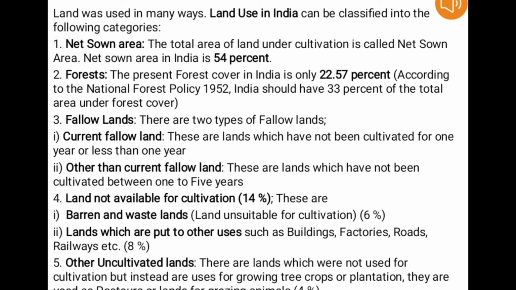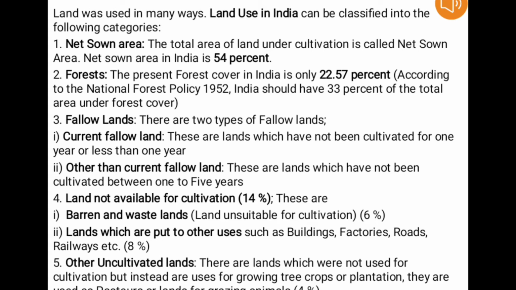I guess from the terms you understand, because they were barren or infertile land, like the desert or rocky areas or land covered by rocks. So these are barren and wastelands which were not available for cultivation.